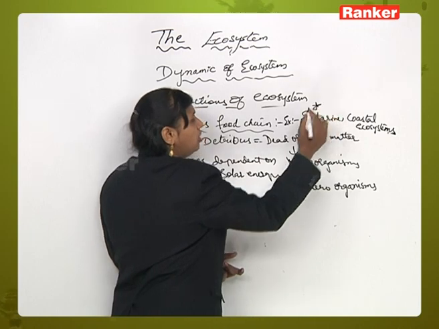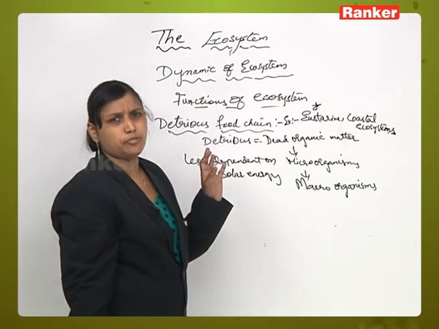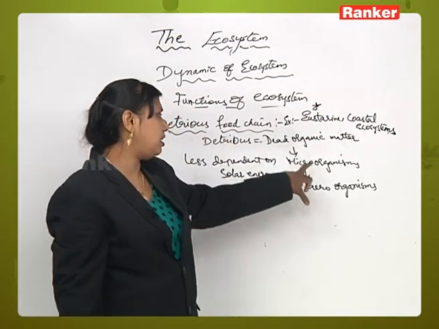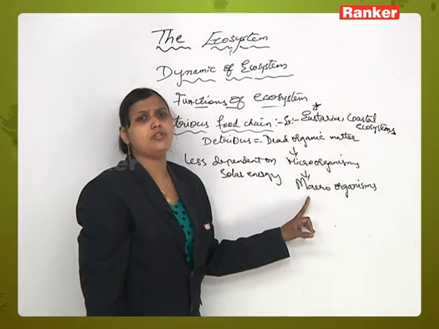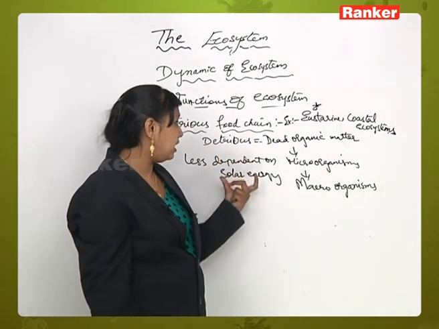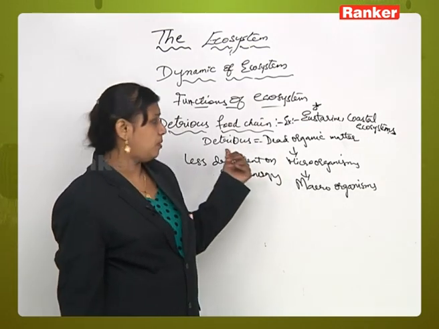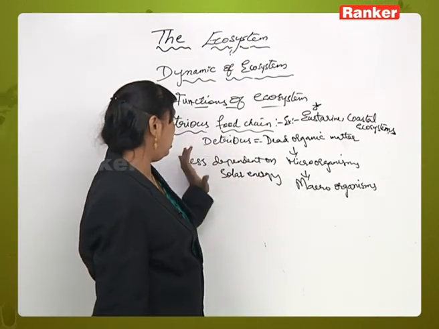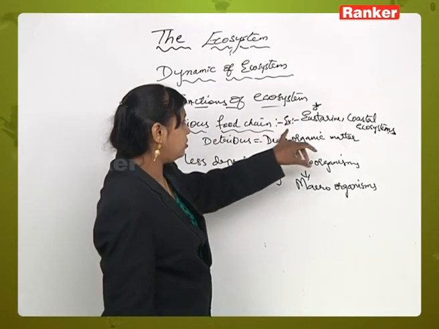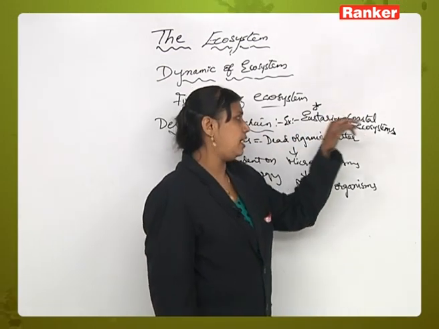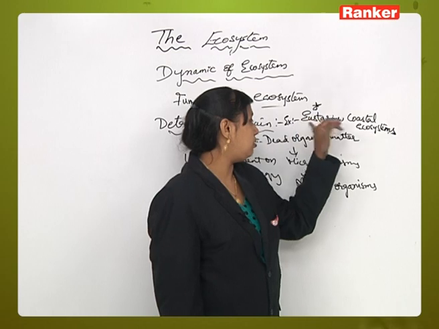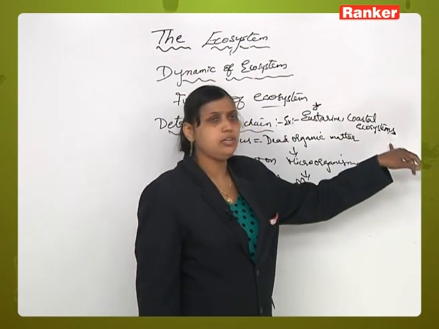This is important. What is detritus food chain? A food chain which starts from dead organic matter, then goes to microorganisms, then to macroorganisms. A food chain which is interlinked between the dead organic matter and the living matter and which is less dependent on solar energy is called detritus food chain. These are mostly seen in estuarine and coastal ecosystems.